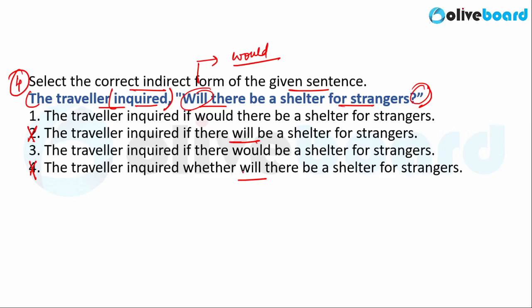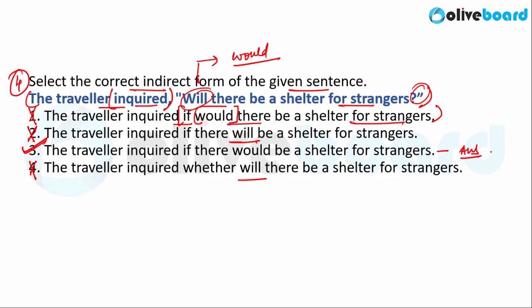Now we are left with option 1 and option 3. Option 1 says the traveler inquired if would there be shelter for strangers. First, this is still a question statement, and if and would cannot be used together, right? So the fact that would there be shelter for strangers is still a question statement. We can negate option 1, and if and would cannot be used together, it makes the sentence meaningless. So there are two errors in option 1, which leaves us with option 3. Option 3 here is the correct answer.